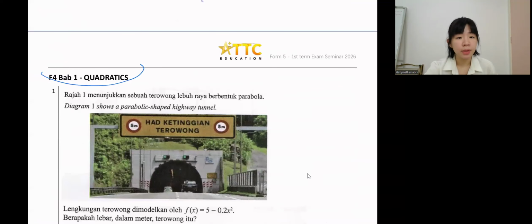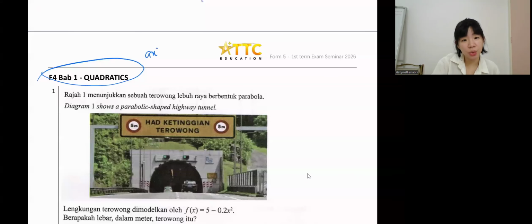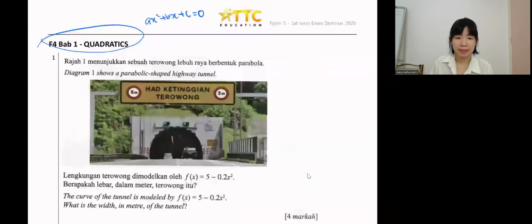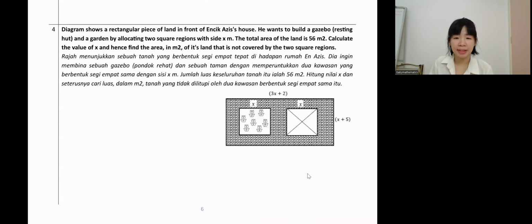Okay, quadratic. So remember this quadratic? Form 4 chapter 1. Ax squared plus bx plus c equals 0. This chapter is a very popular chapter. 99% will come up every single time. So see later if you have time to do that. Okay, let's see next one.